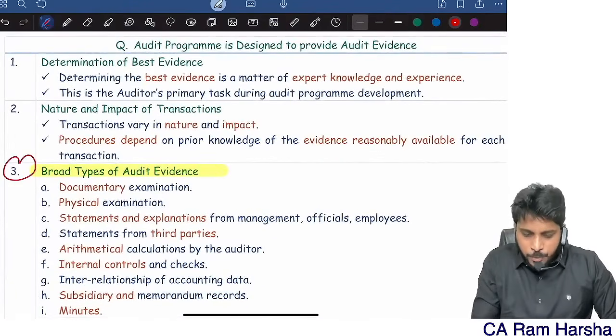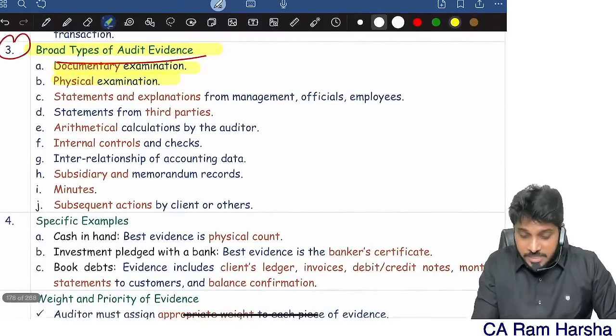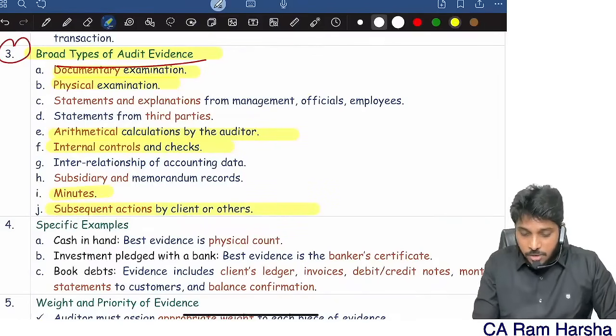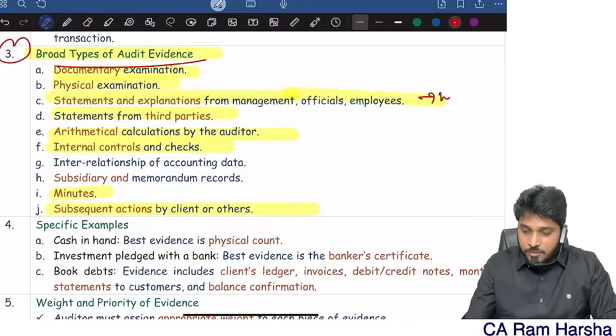What are the various broad types of evidence available? Documentary evidence. Physically you will get an evidence. Arithmetical calculations is one way of getting evidence. Internal controls and checks. Minutes books is one way of evidence. Statements from third parties is one way of evidence. Explanations from management's officials. This is what we call written representations as per 580. That's it.